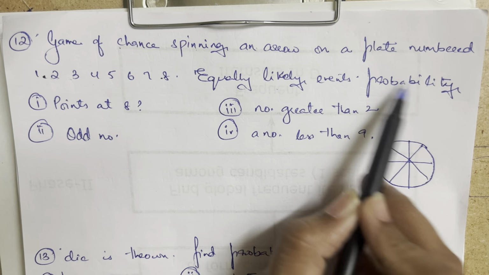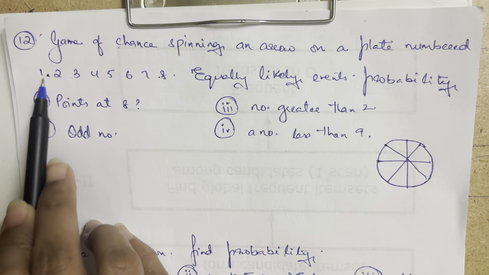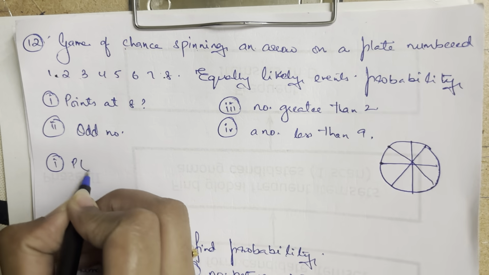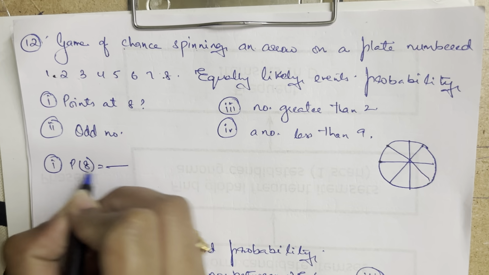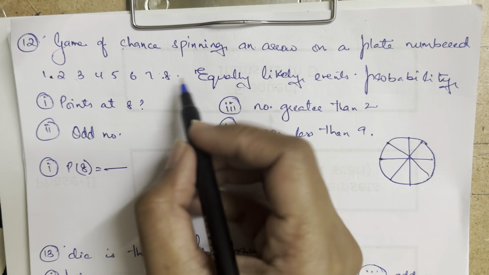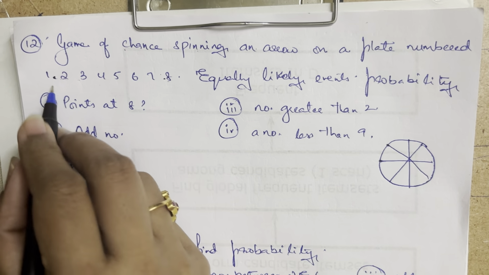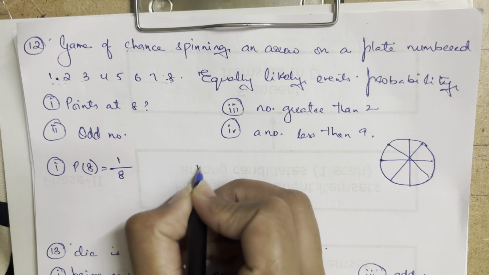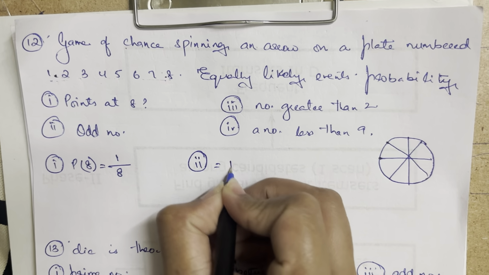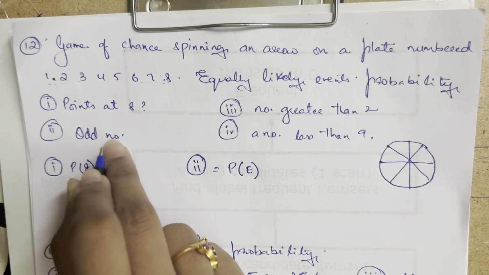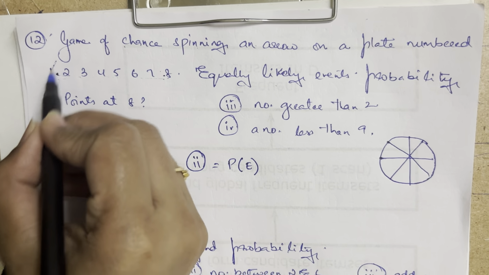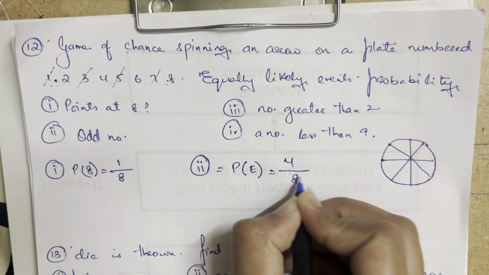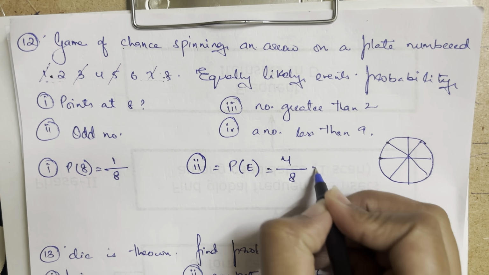Then it is asking what is the probability that it points at 8, because all of them are there. Nothing is repeating in here. So the probability of the event is, how many 8s do I have? I have 1 eight divided by the total outcomes that I have. Total outcomes is 8. Finished. The second one is, what if it is an odd number? So how many odd numbers do I have? 1 2 3 4. So it is going to be 4 upon 8, total outcomes, right? 4 upon 8 becomes 1 by 2.